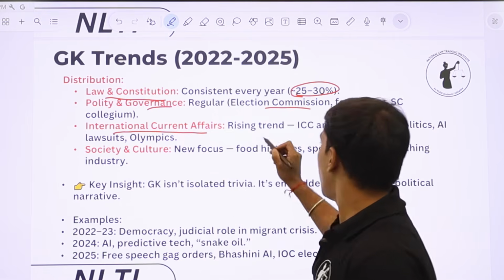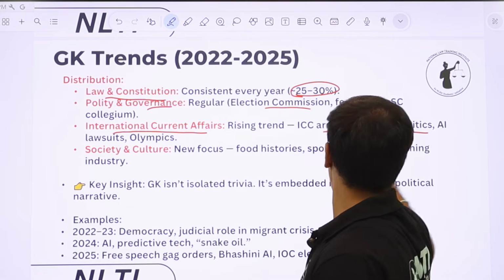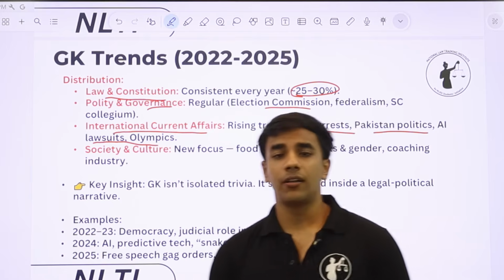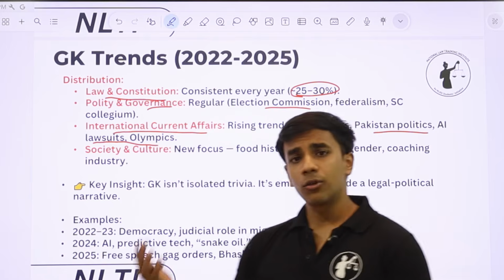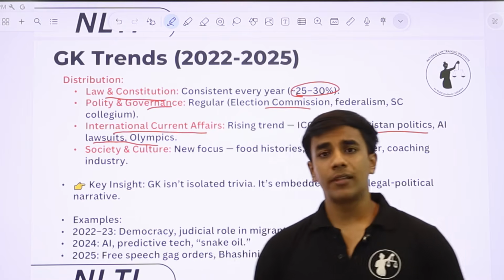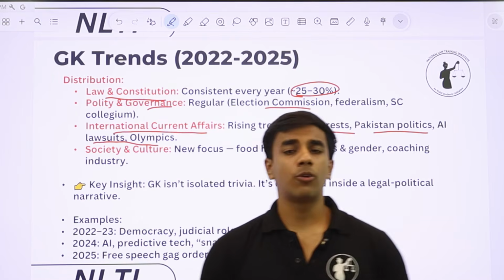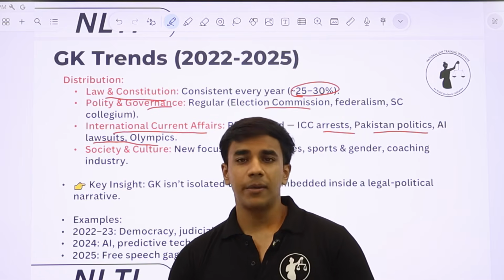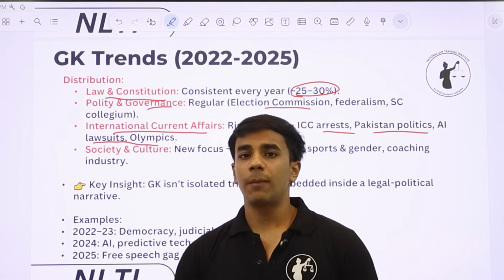ICC arrest, Pakistan politics, AI lawsuits, Olympics, etc. These become very important. Especially sports also, like last year Olympics was asked, there's a possibility that next year something about Asia Cup can be asked, something about the next Olympics can be asked. So it's all in the pipeline.